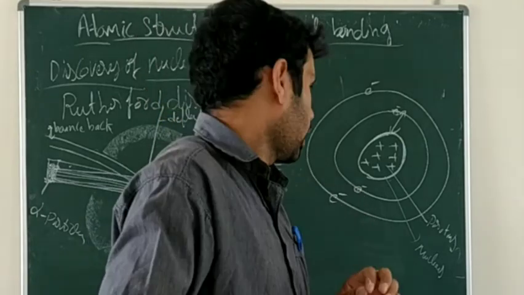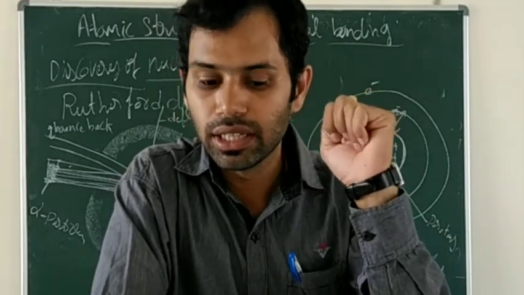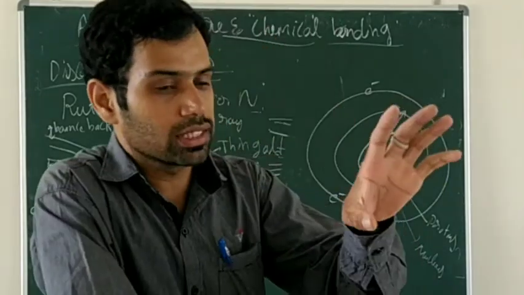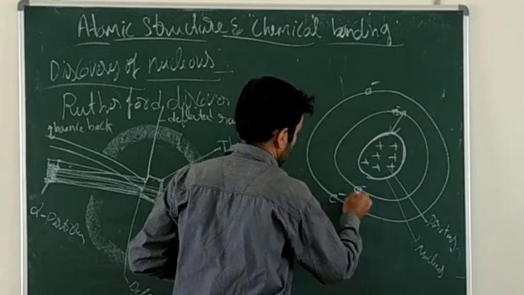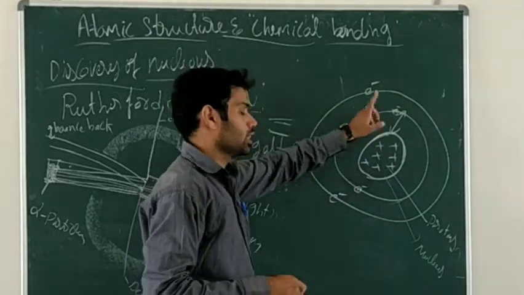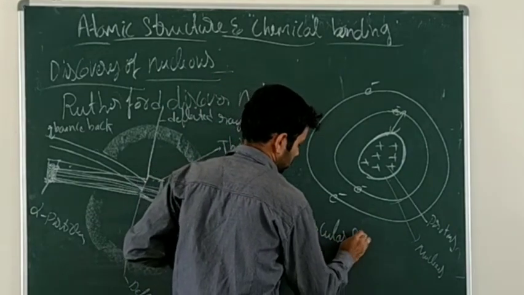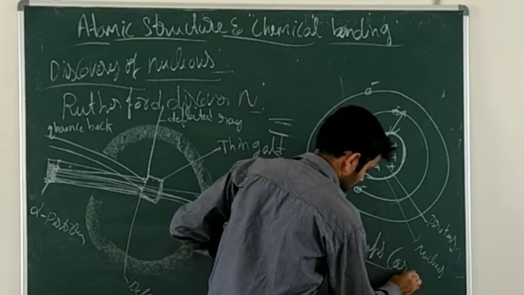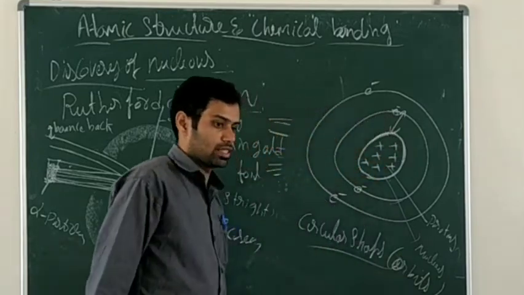The sixth one, I will repeat it. Electrons revolve around the nucleus in a circular path. That circular path, the circle shape, is called an orbit.